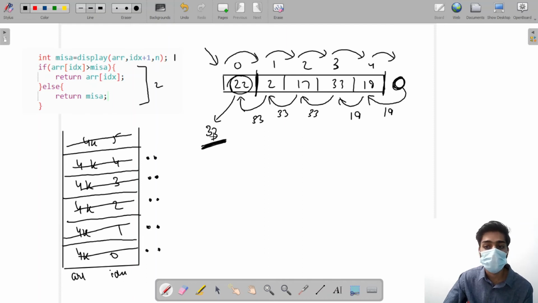So what was the base case? The base case was that, see, there is no element next to the fourth index. That means it should return with its value so that I could compare my value, which was 19 over here, with the next element. Let me write the base case.